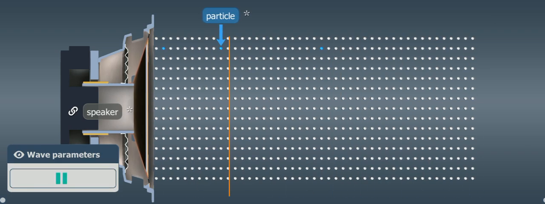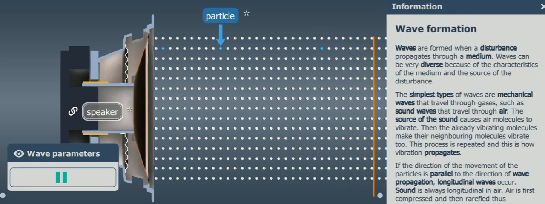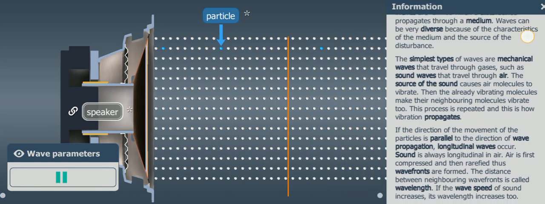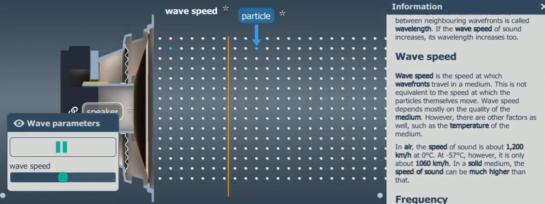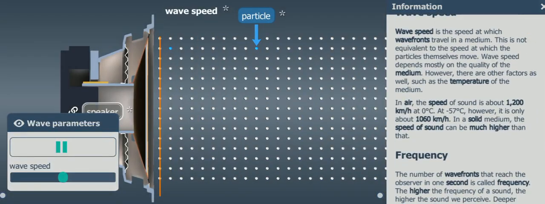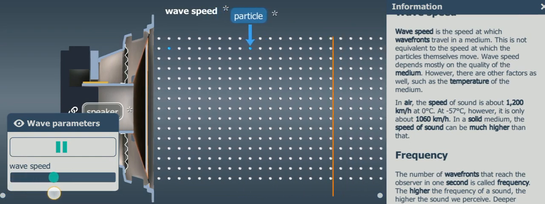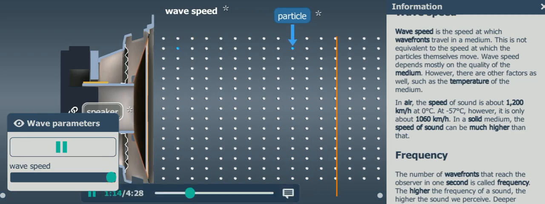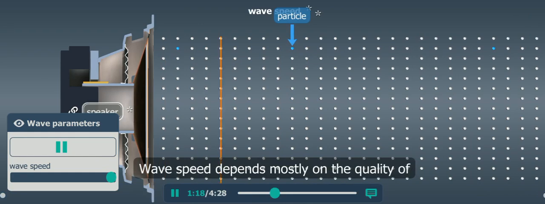The distance between neighboring wavefronts is called the wavelength. If the wave speed of sound increases, its wavelength increases as well. Wave speed is the speed at which wavefronts travel. This is not the same as the speed at which the particles themselves travel. Wave speed rather characterizes the medium.